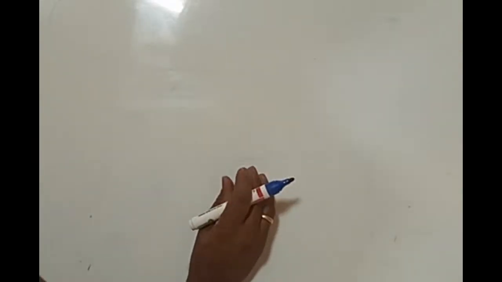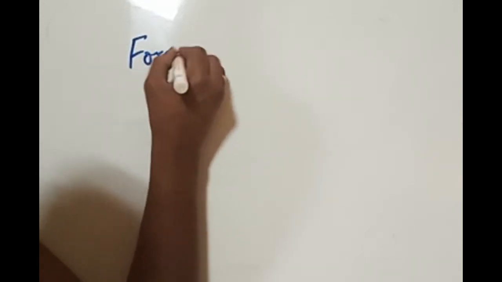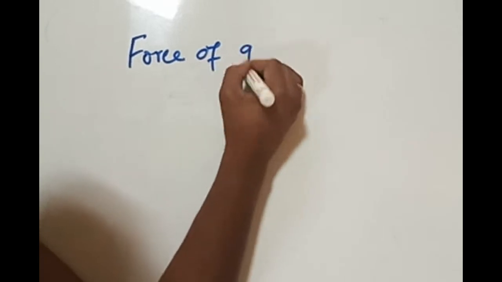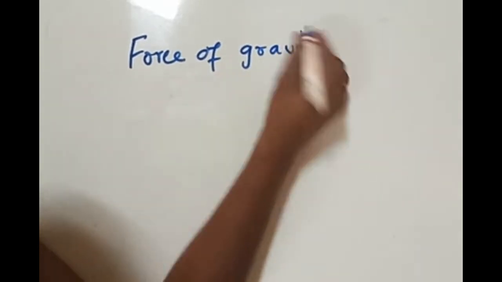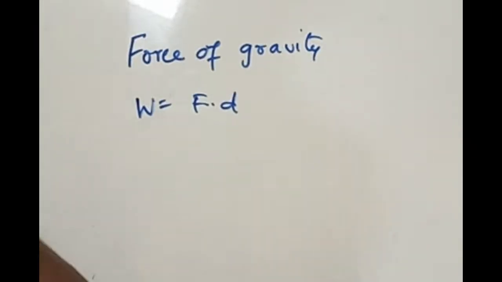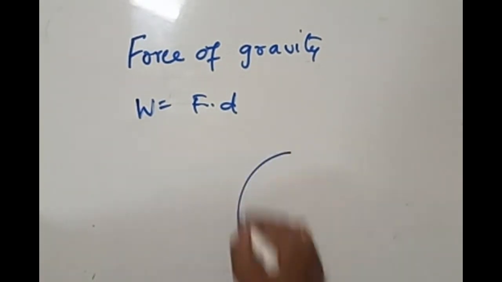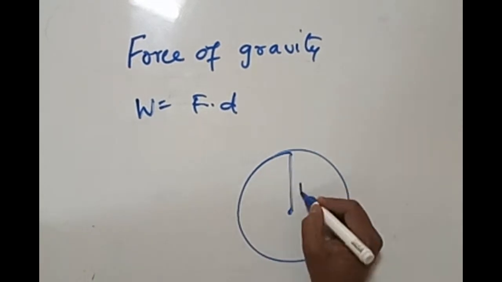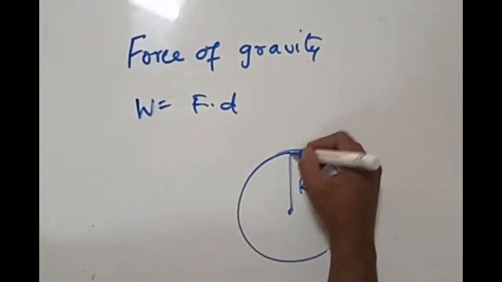A body having potential energy doing work in the presence of a gravitational field is called gravitational potential energy. Force of gravity. Work done is equal to force into displacement. We know this definition, right? Work is equal to force into displacement. Right? Recording is also going on. Now this is the radius of the earth. From the surface we throw a body up.